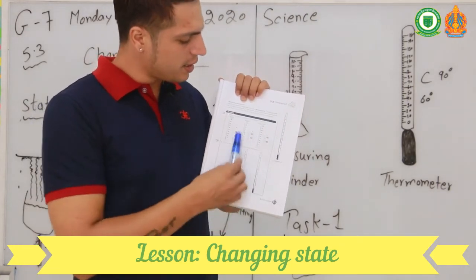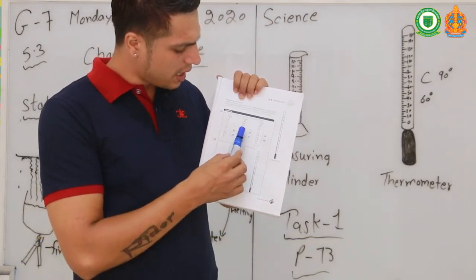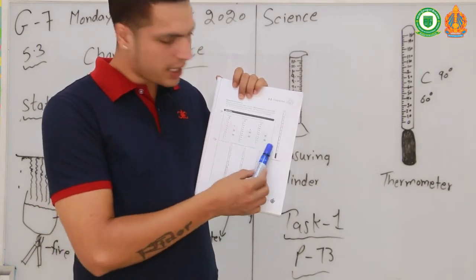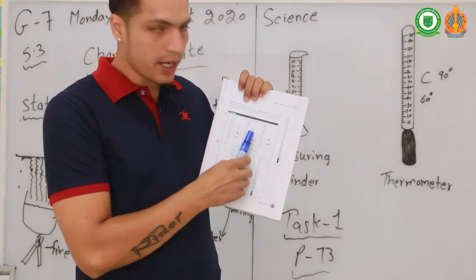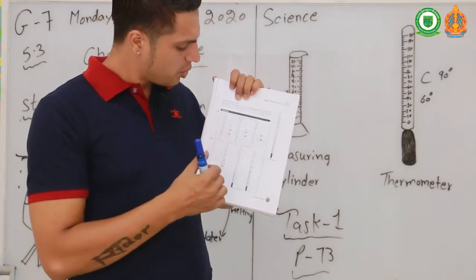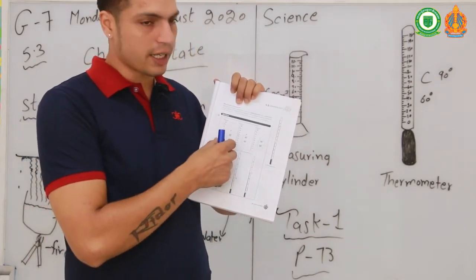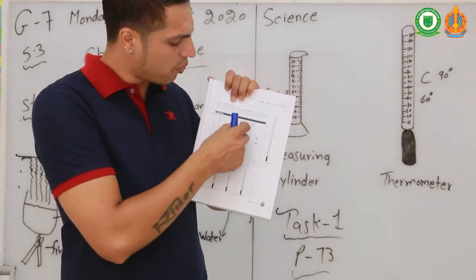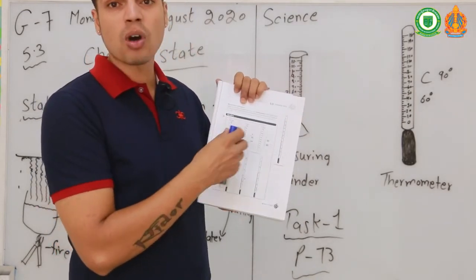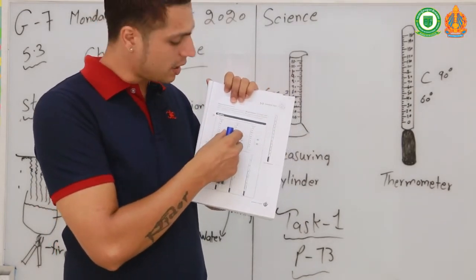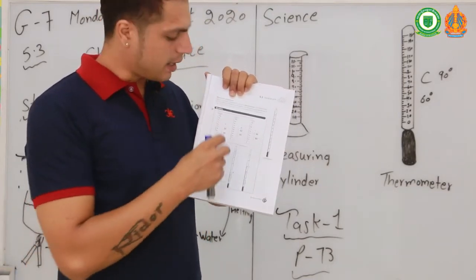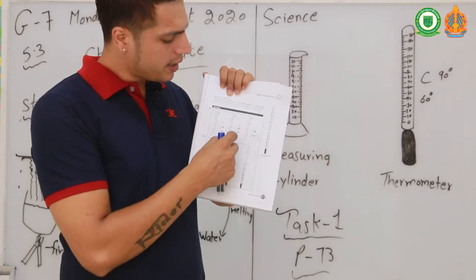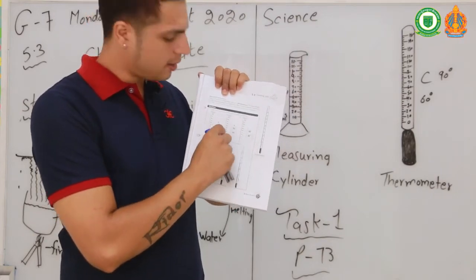You have 3 cylinders. You can see a line to indicate the level, the volume of water. You need to write down like this: the volume of water in cylinder A is, write down the number. And the volume of water in cylinder B is, write down the number.